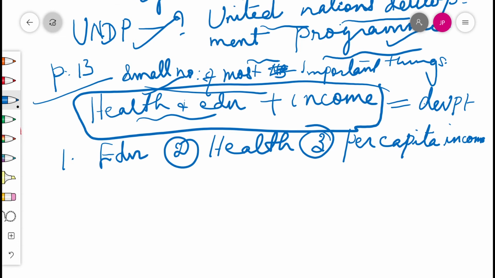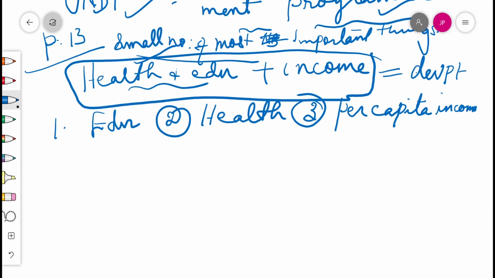Education, health and per capita income. It would be interesting to look at certain relevant data regarding India and its neighbors from table 1.6. So the Human Development Index is the result. From the HDR report published by UNDP, we get an indicator, HDI.